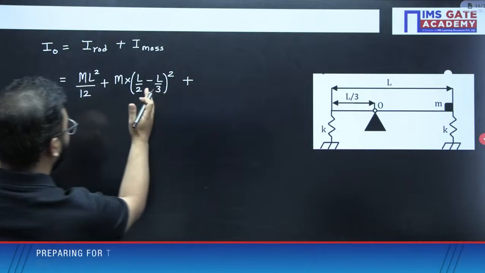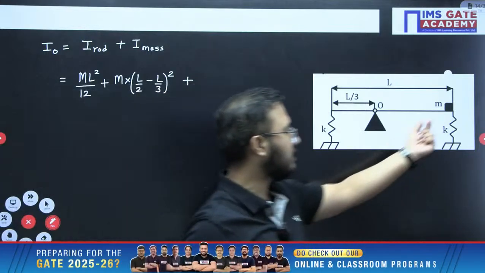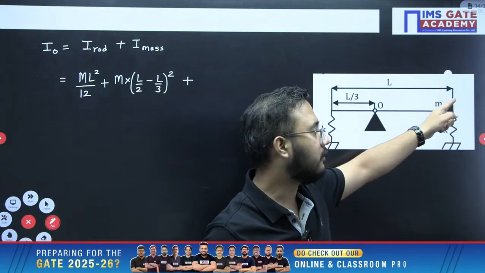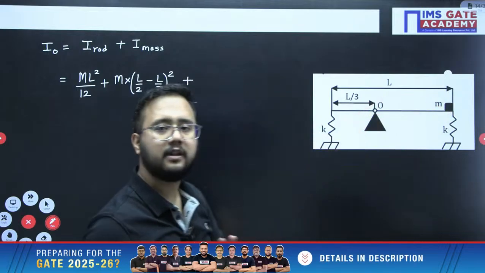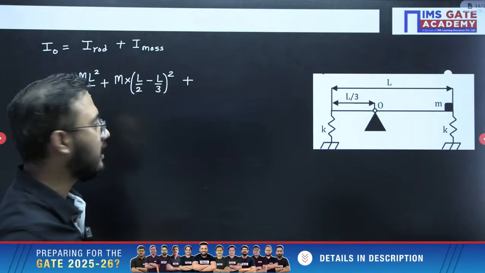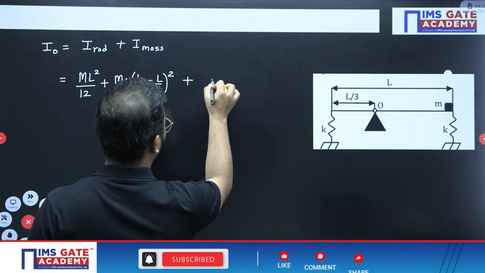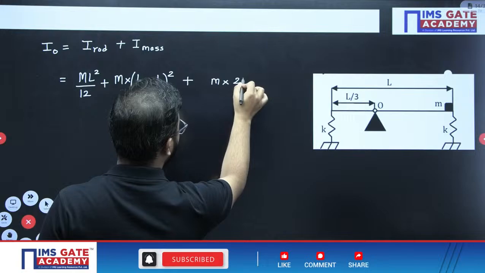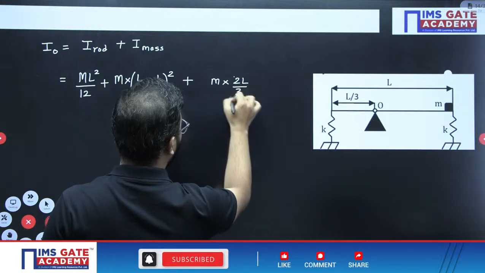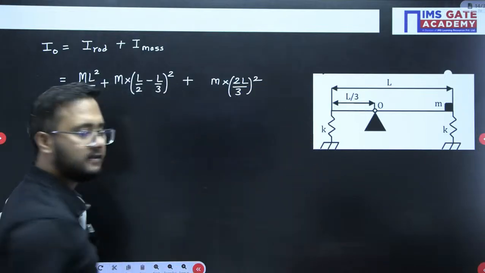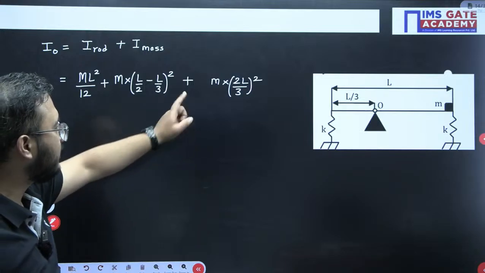This is for the rod. Now for the mass, this is a small concentrated mass. The mass moment of inertia of this mass about point O would be the mass multiplied by distance square. Small mass m, distance is 2L by 3, like this.